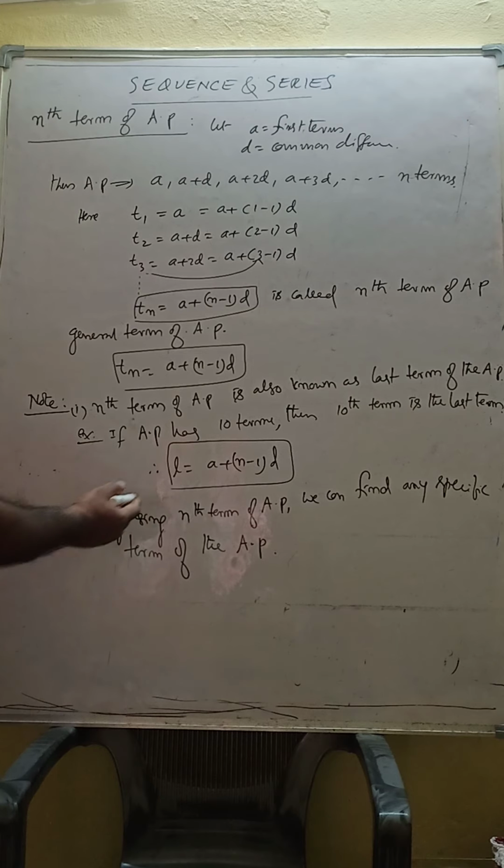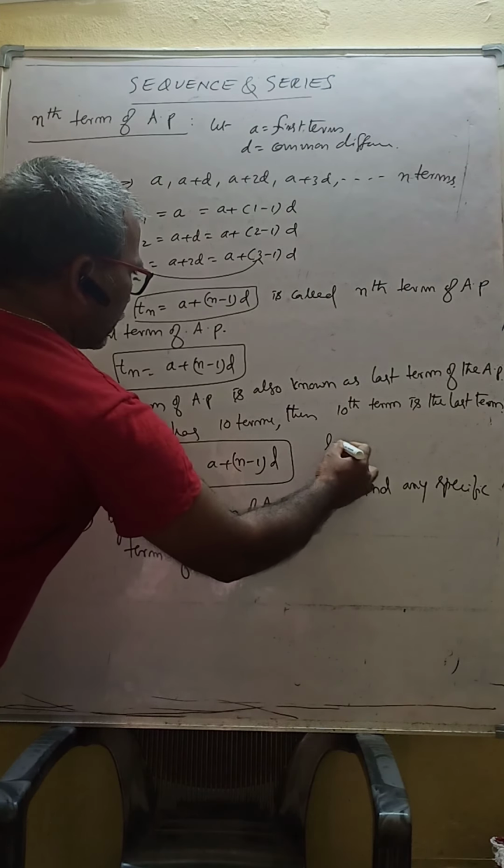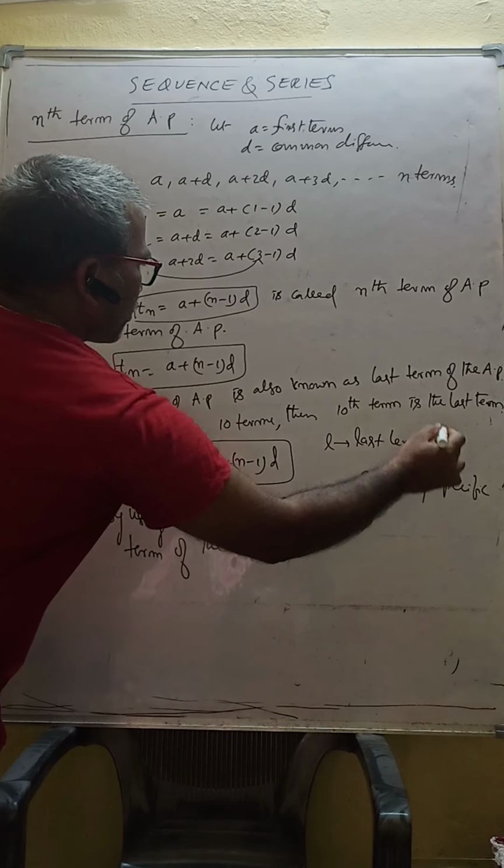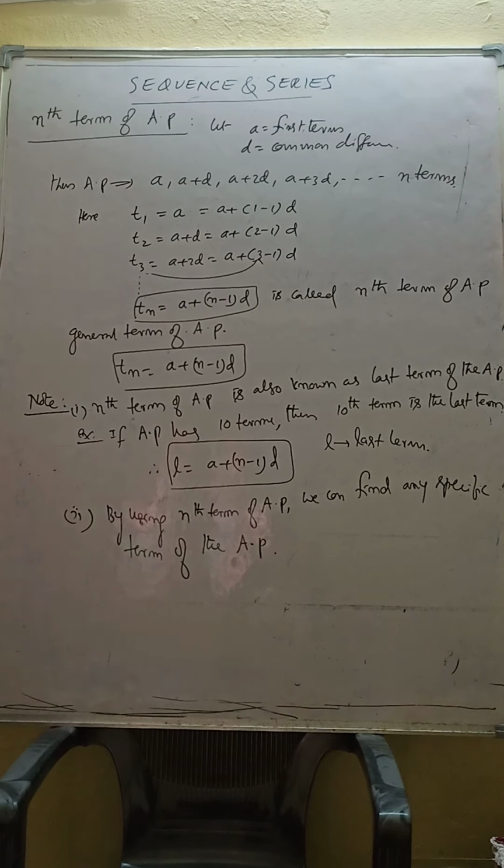What is L indicating here? L is the last term, remember. L is pointing to the last term. Some people might have thought, what is this L, and might have been confused. That's why each and everything must be written on the board.